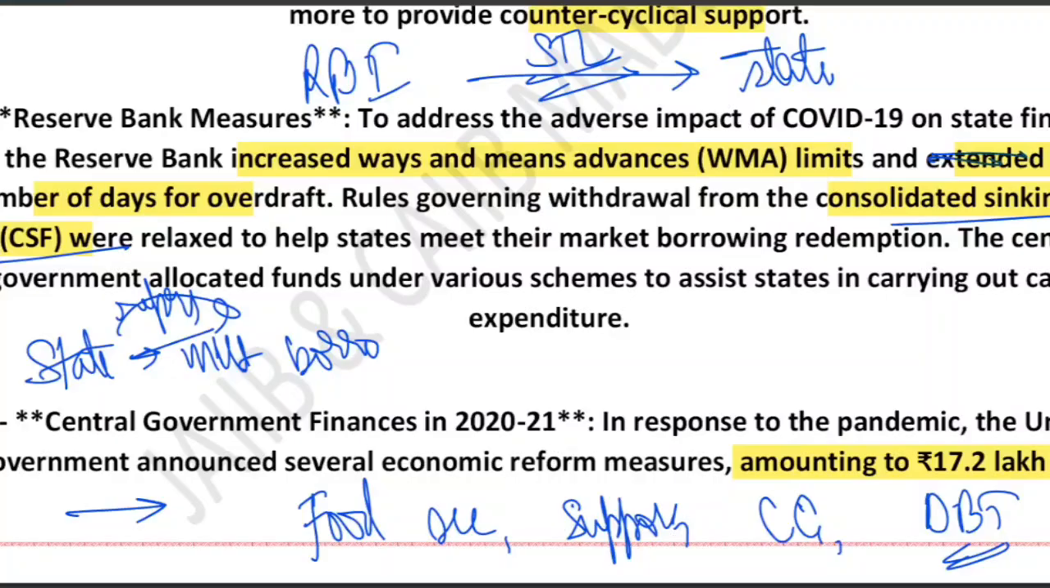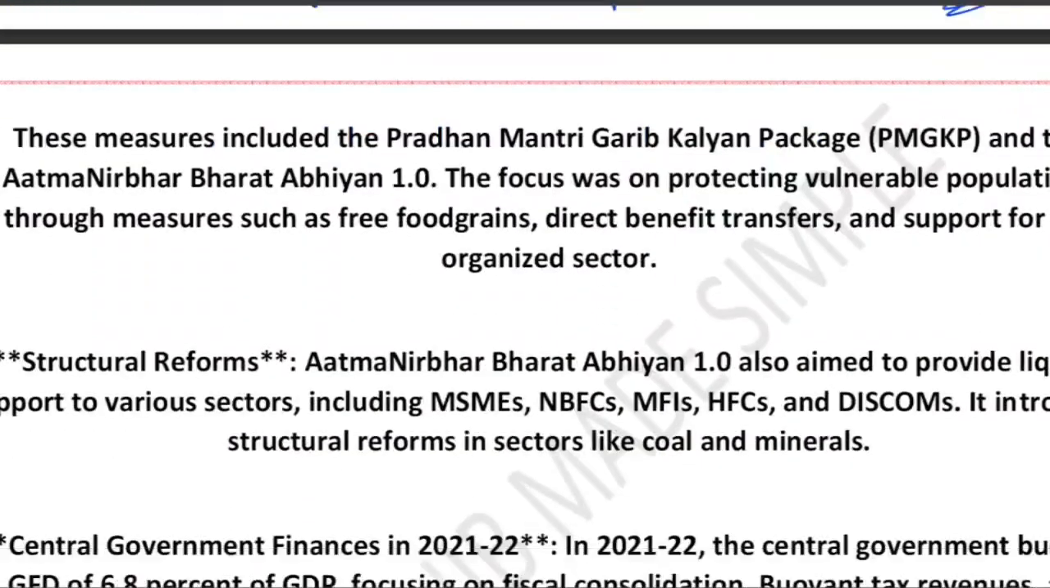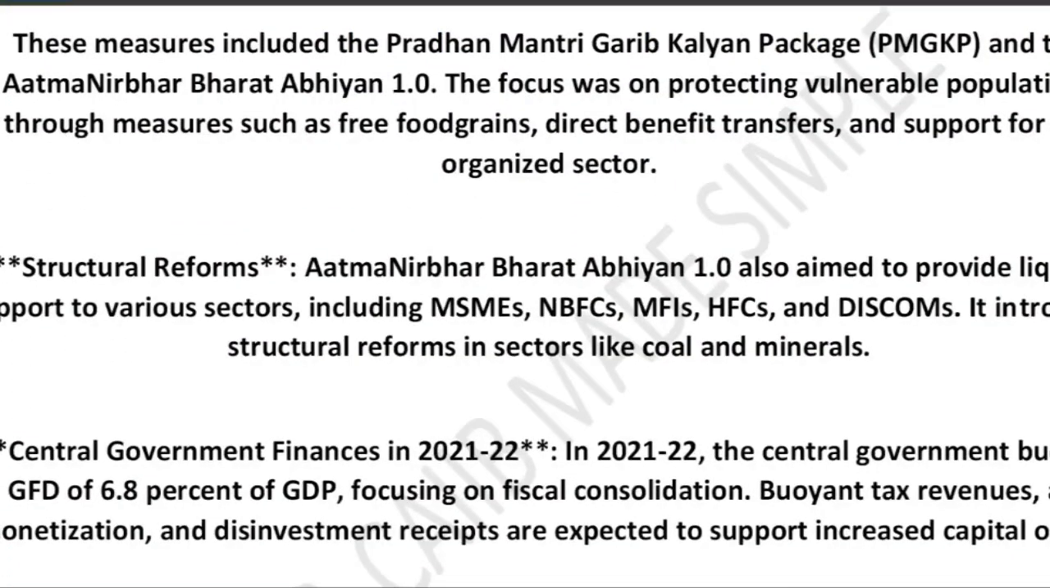Overall, these measures gave states breathing space to manage their budget during the crisis. First, increasing the WMA so that more short-term loans were provided to state governments. Second, extending the number of days of overdraft. Third, the CSF. Now the next concept is some extra measures taken during the COVID-19 crisis. These are the key government measures, showing how they supported people and business, and how both the central and state governments managed their finance.